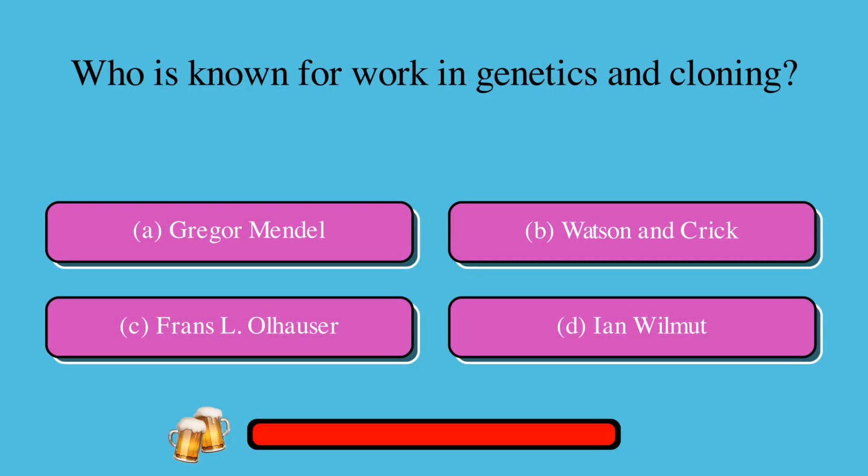Who is known for work in genetics and cloning? A. Gregor Mendel, or B. Watson and Crick, or C. Franz L. Olhauser, or D. Ian Wilmot? The correct answer is D.